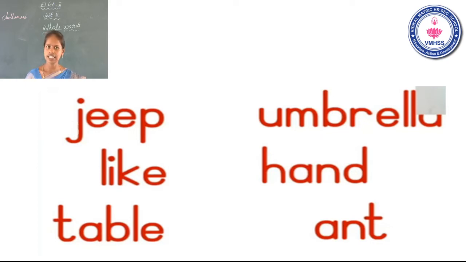The first word is I. The second word is like. Third word is table. Fourth word is umbrella. Fifth one is hand. Sixth one ant. In this slide you have circled the word like. Like is one of the whole words we learned in the last class.